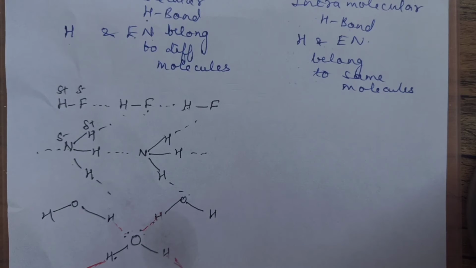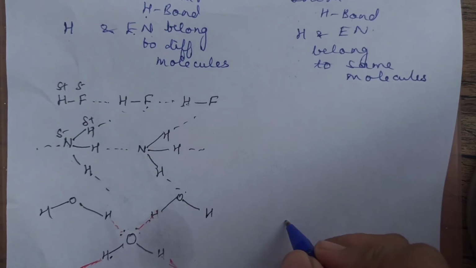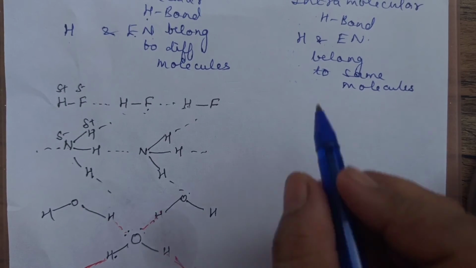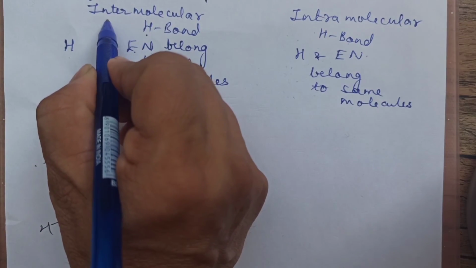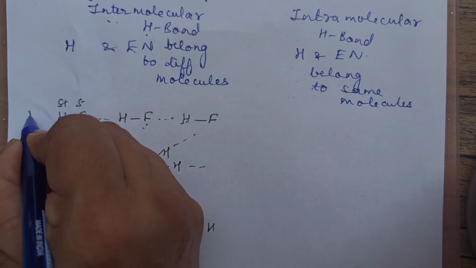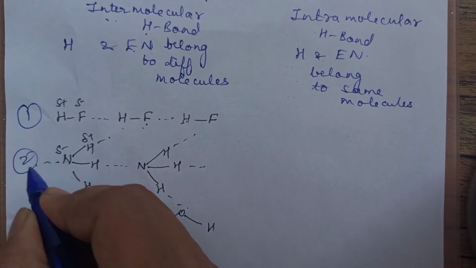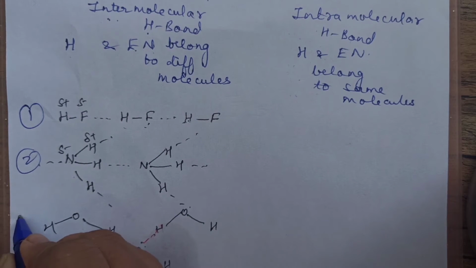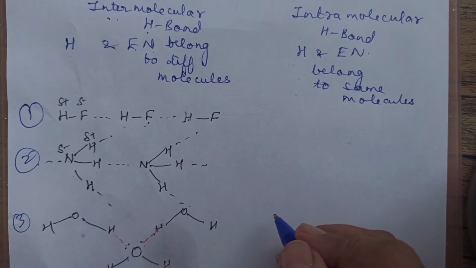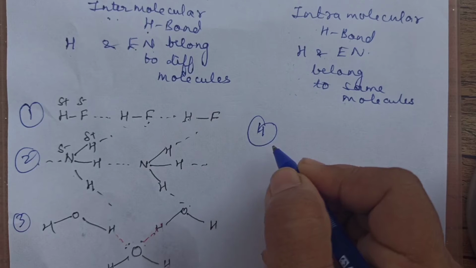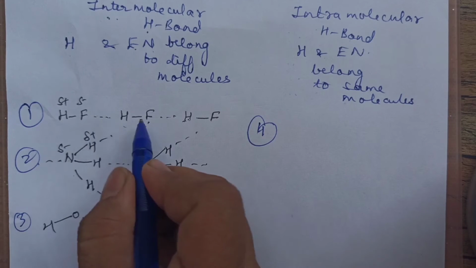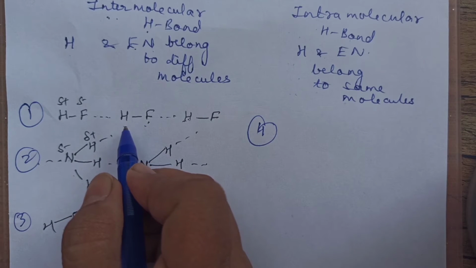Got it? Now let me consider the other intermolecular bonds here itself. Intra, children, I will take on the next page, right? I am talking about inter only here. So one example I have considered HF, second ammonia, third water. Now I am taking the fourth example. Not necessary that both these molecules should be the same for intermolecular.